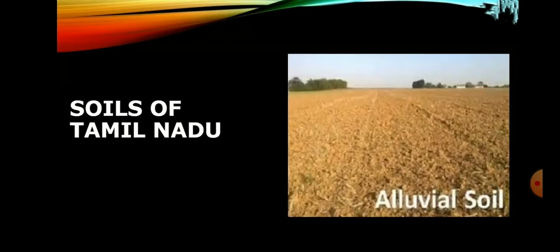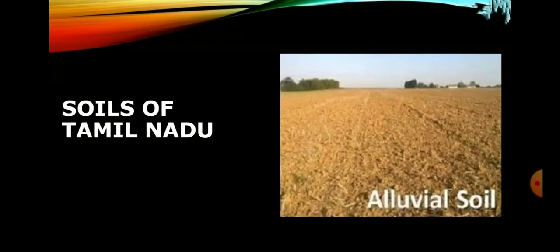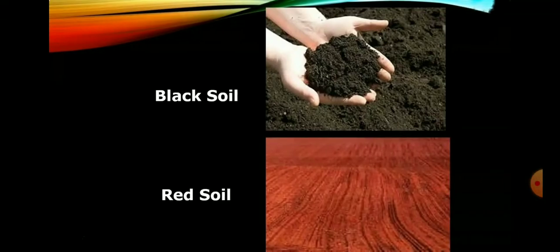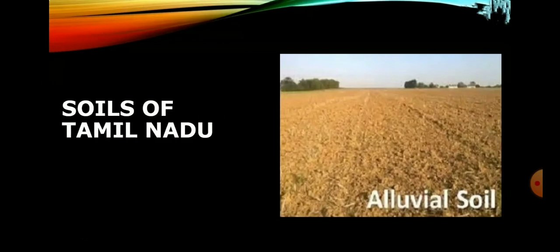Next one, we will see about soils of Tamil Nadu. The soils in Tamil Nadu are broadly classified into 5 types according to their characteristics. They are alluvial soil, black soil, red soil, laterite soil, and saline soil. First one, we will see about alluvial soil.